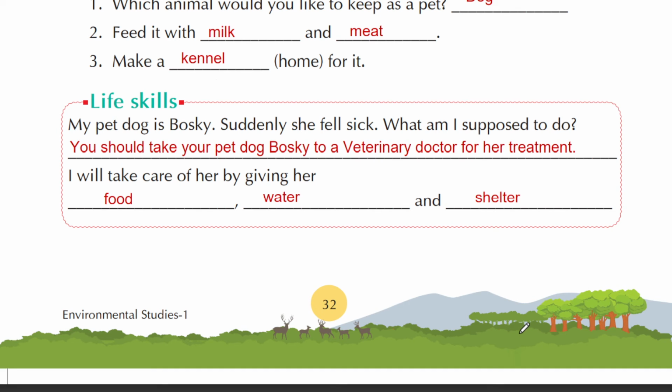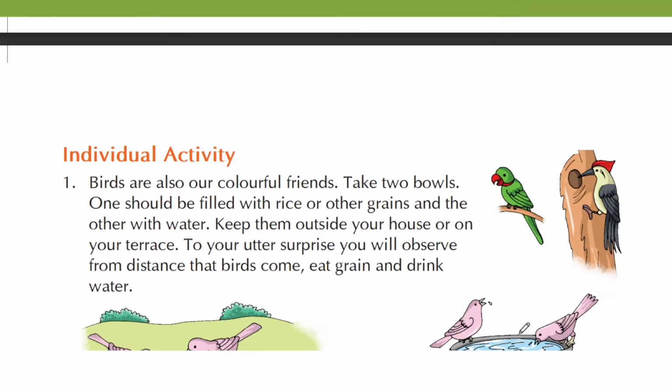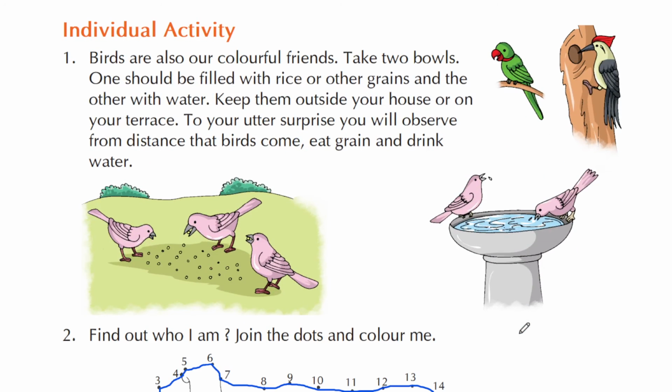Now every living organism has some basic needs. So if your pet dog is sick, you will have to take care of her by giving her, first one is food, second is water, and the third one is shelter. Shelter means home. So you can write down home in place of shelter also. Let's move on. Here is an individual activity. Let's see what is written here.